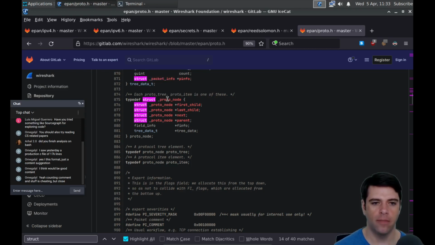Protonode has subfields of protonodes, which are first child, last child, next, and parent. First child, last child, next, and parent. So if the children are a list, then maybe the reason this is a tree structure is because we're pointing to different parts of the list. We're also pointing to our parent.